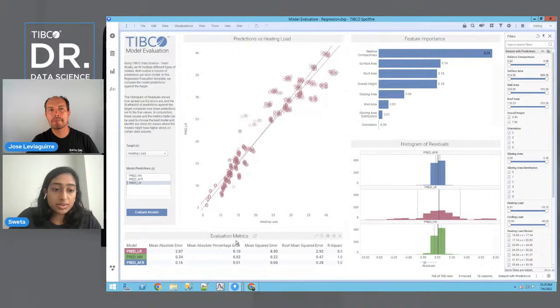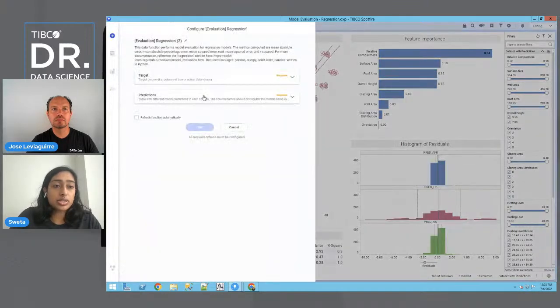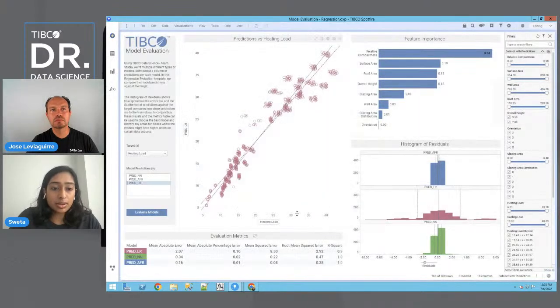In addition to that, we can also calculate different types of evaluation metrics. So that is what this DXP includes. There's a function called evaluation regression that we run in this DXP, where you specify the target column, heating load, as well as the different model predictions. So this is going to be the predictions from the neural network, the random forest, and the linear regression. And then it's going to go ahead and calculate these different evaluation metrics.